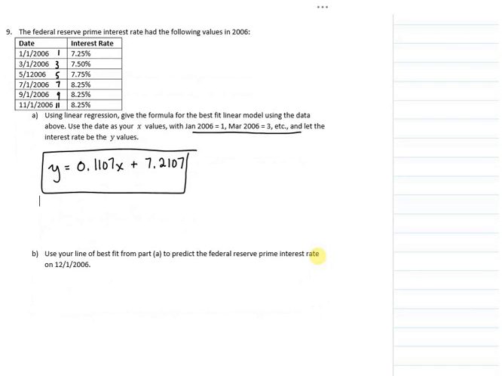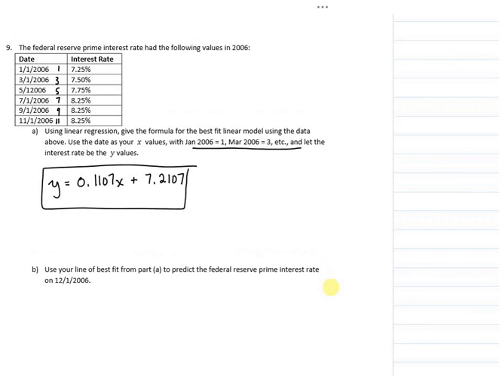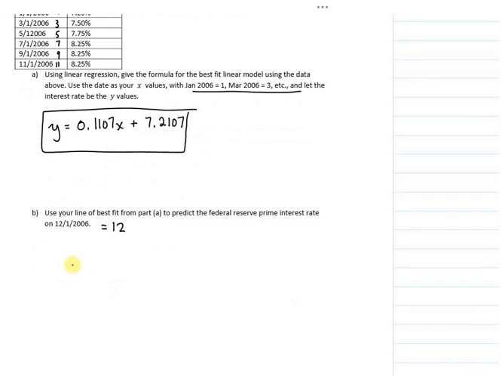For part B, it wants me to use my line of best fit to predict the federal prime interest rate on 12/1/06. So 12/1/06 would be 12. So now I just have to put in a 12 here. So y equals 0.1107 times 12 plus 7.2107.